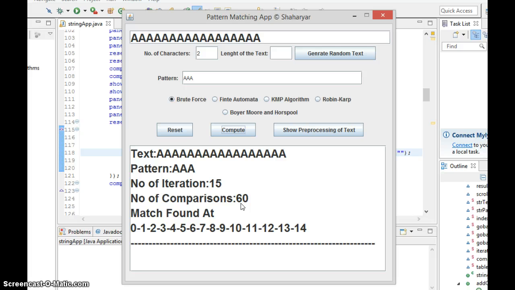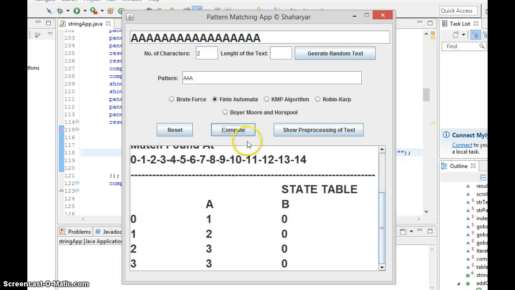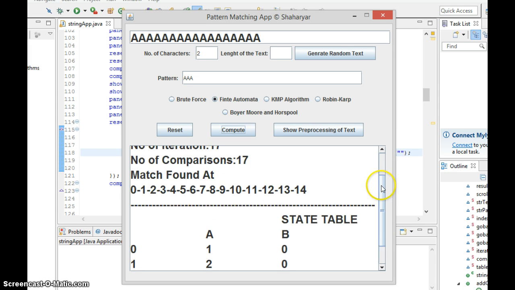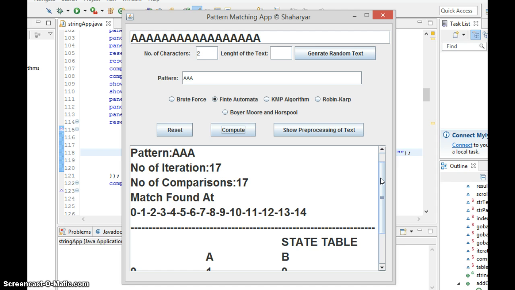If I use finite automata, it needs pre-processing of the text. It builds a state table. Let's check this particular case, where we are more interested in the number of comparisons. So compute. It built a state table, and see the number of comparisons is 17, whereas in the last case the number of comparisons was 60 when we used brute force.